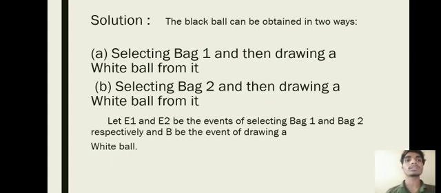The solution: a white ball can be obtained in two ways. A, selecting bag one and then drawing a white ball from it, and B, selecting bag two and then drawing a white ball from it. Let E1 and E2 be the events of selecting bag 1 and bag 2 respectively, and B be the event of drawing a white ball.